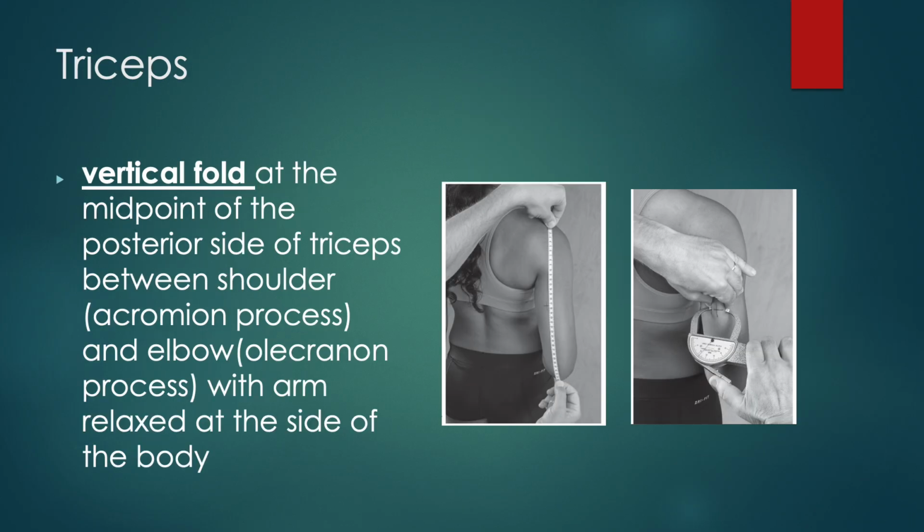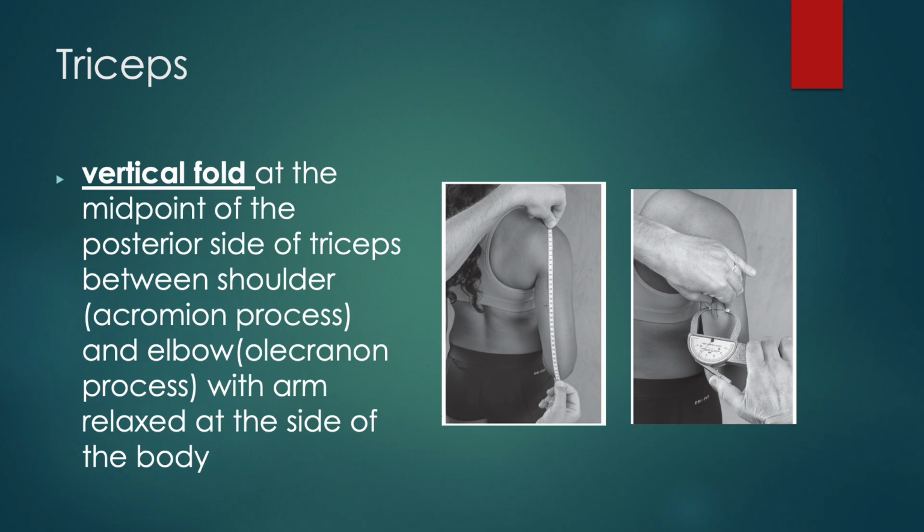The next fold is going to be our triceps. So that's another vertical fold. Where we're going to put our line is at the midpoint of the posterior side of the triceps. So we're going to first find the acromion process, and then you're going to find the olecranon, and you're going to take your tape measure and measure from the acromion to the olecranon with the arm relaxed at their side, and then you're going to find the midpoint. So if the measurement was 15 centimeters, then you would make the mark at 7.5 centimeters.